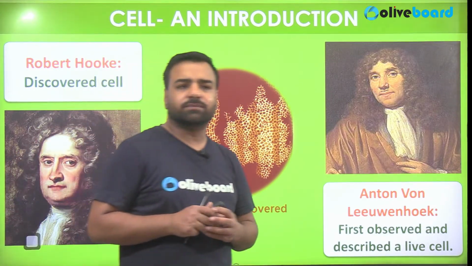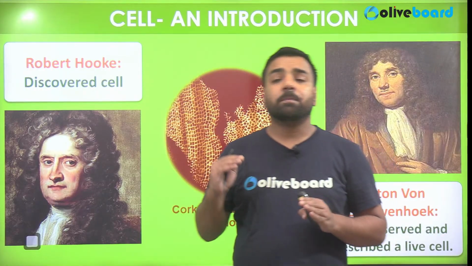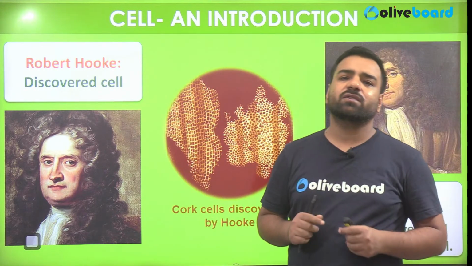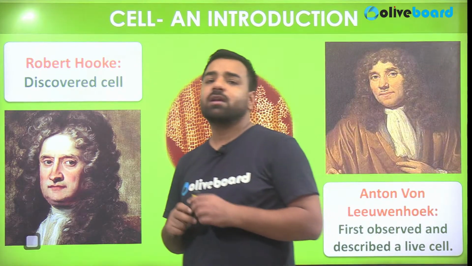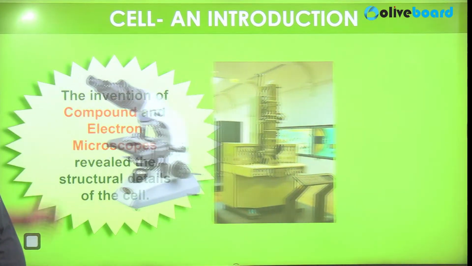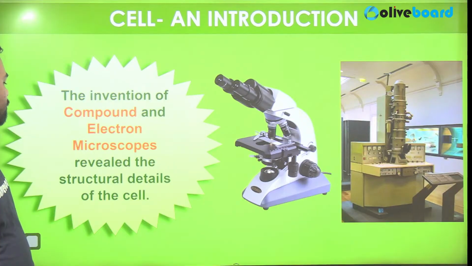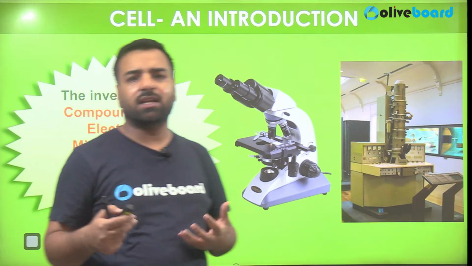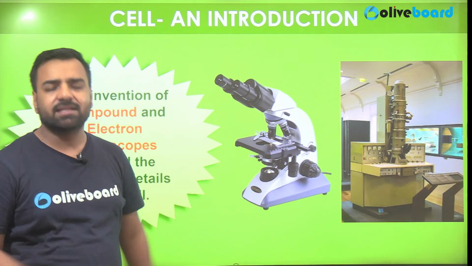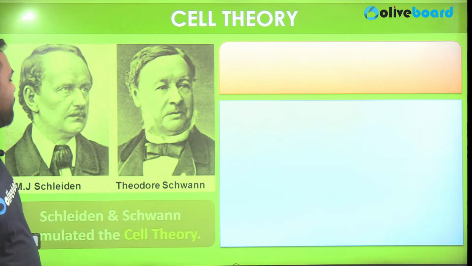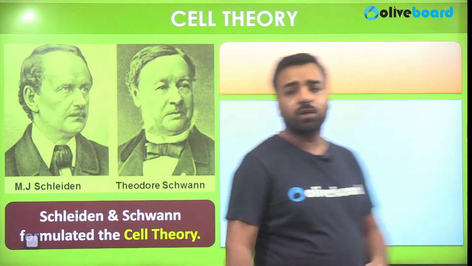Now proceeding further, this was just a discovery, but who actually gave the cell theory? That is, all the detailing about the cell was done by whom? So there were two important people. One was Matthias Schleiden and second one was Theodor Schwann. Let's move forward with that. So yes, talking about the cell, the invention of the compound and electron microscope revealed the structural details of the cells. So obviously, if I need to go into the detail, I need some devices like these. And yes, here, if I talk about cell theory, Matthias Schleiden and Theodor Schwann were the ones who gave this cell theory.